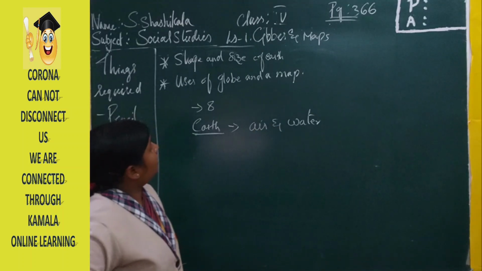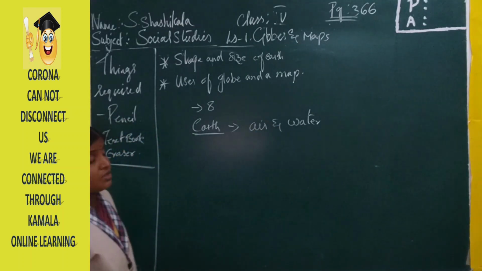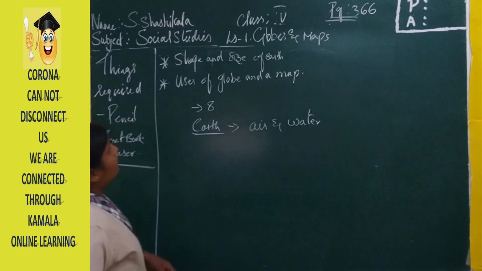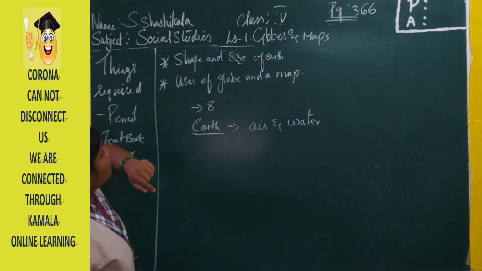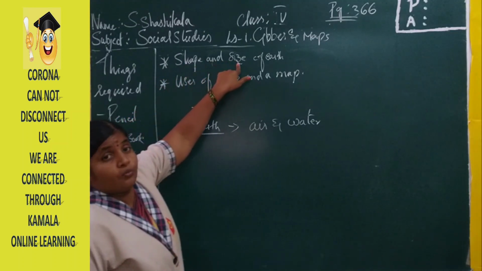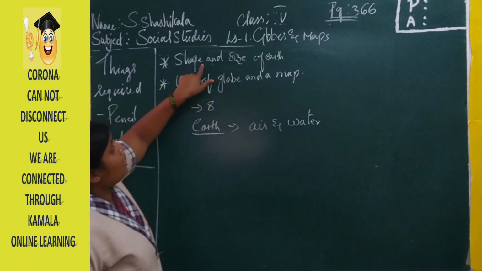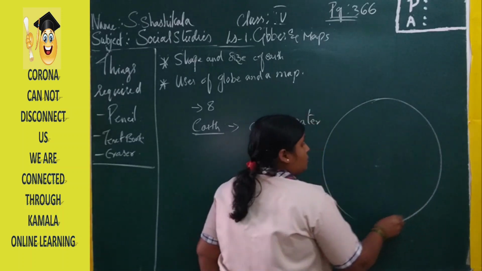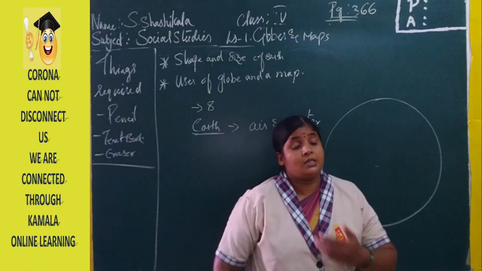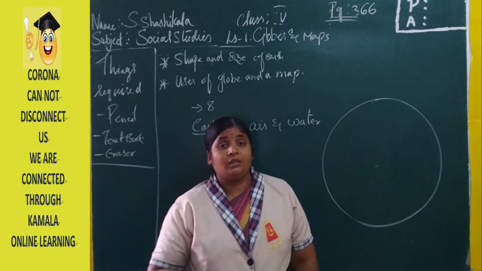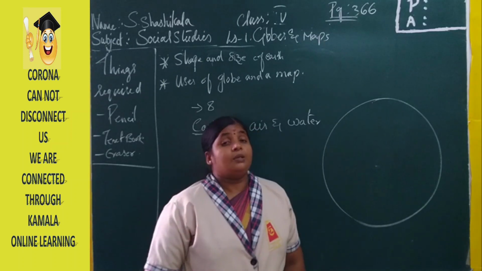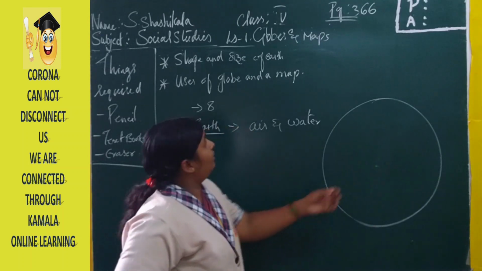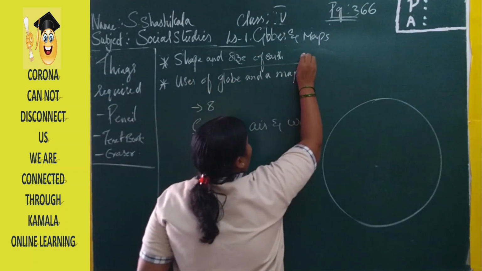In this chapter, I request everyone to please be ready with a pencil, textbook and eraser. We are going to learn about the shape and the size of the earth. The shape of the earth is spherical. What is the shape of the earth? It is spherical. It looks like an orange. We have eaten an orange, right? This is the shape of the earth. It is spherical.